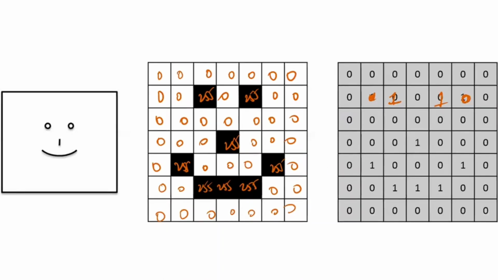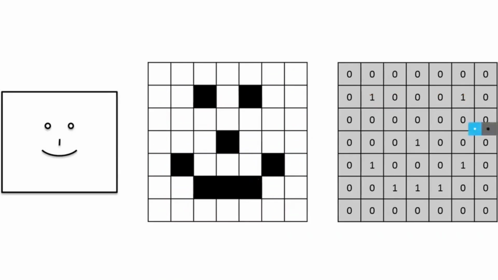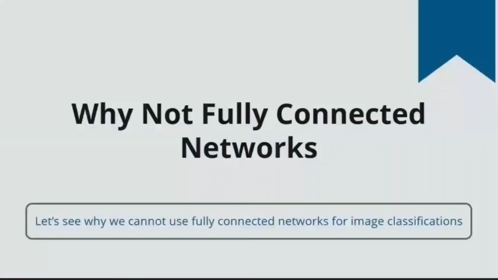Okay. Everything else is common, right? You just divide by 255. Is that clear? In that way, the machine will read the images in terms of numeric values. Every color will be converted to numbers based on its intensity. Is that clear? Now, why can't we use normal neural networks?